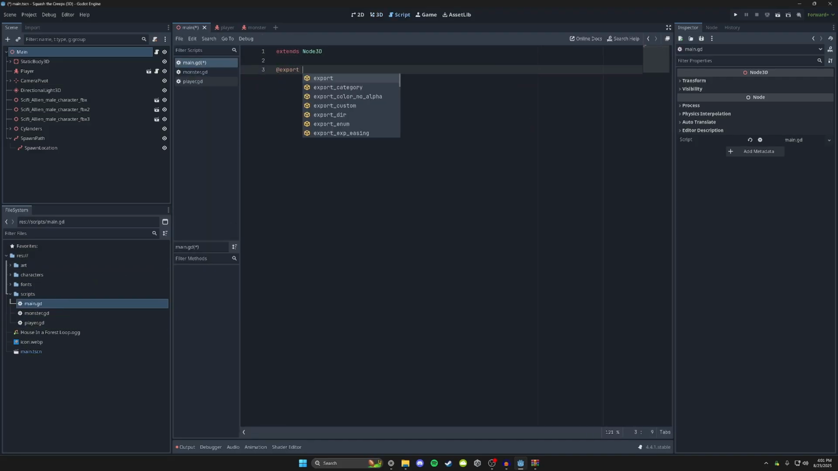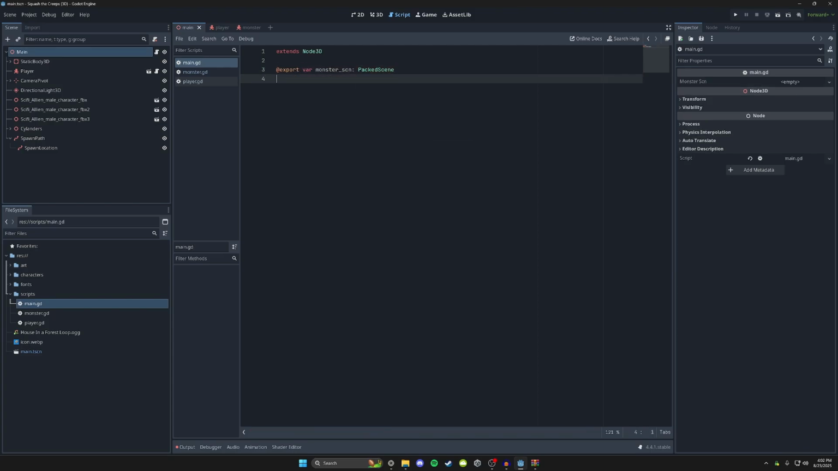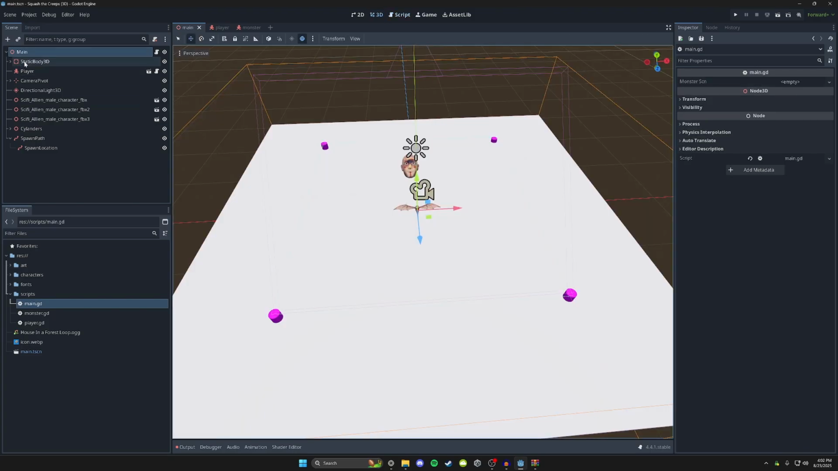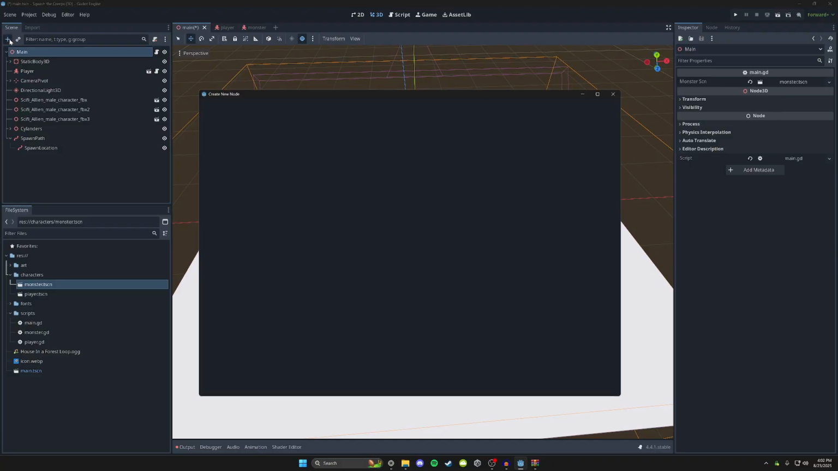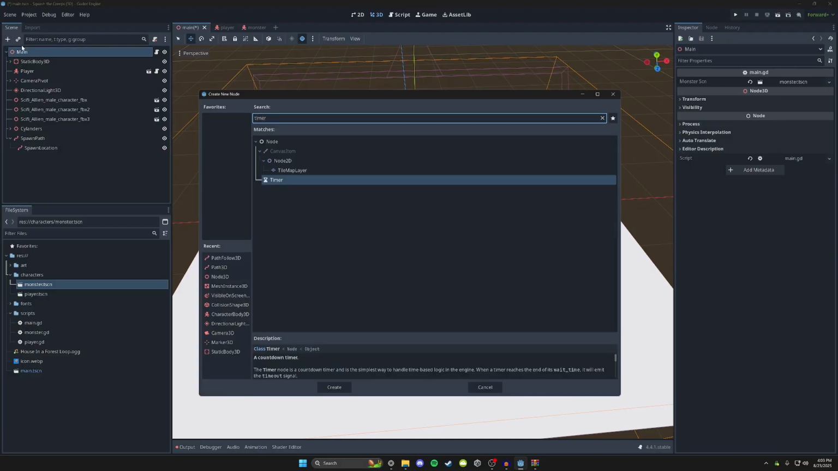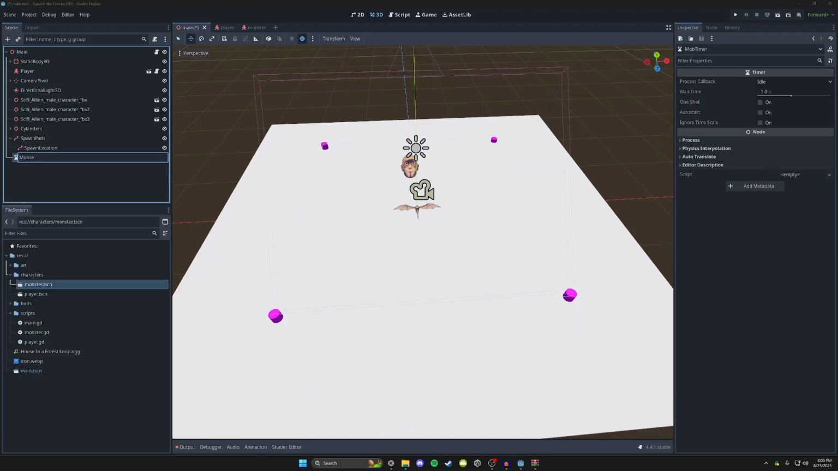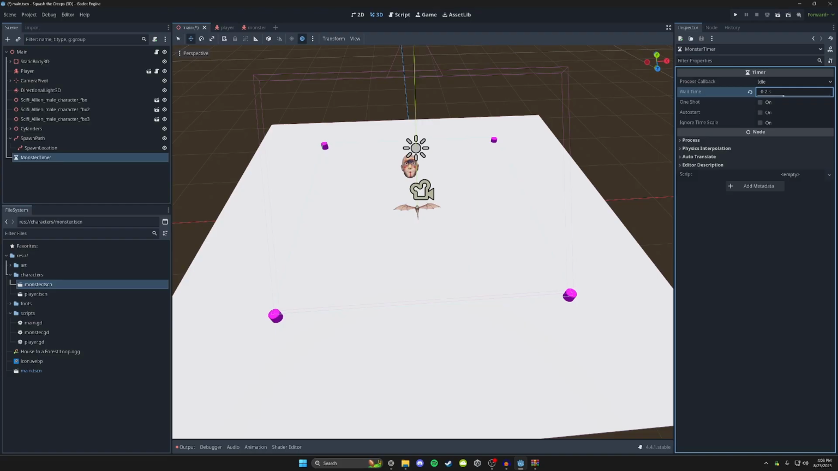So we're gonna export variable monster_scene, and we're gonna set that type to PackedScene. Okay, we need to go back into the main scene. I guess we'll just drag in our monster scene to that. We need to spawn enemies on a timer, so we're gonna add a Timer node. We're gonna name it MonsterTimer. We're gonna do every 0.2 seconds.